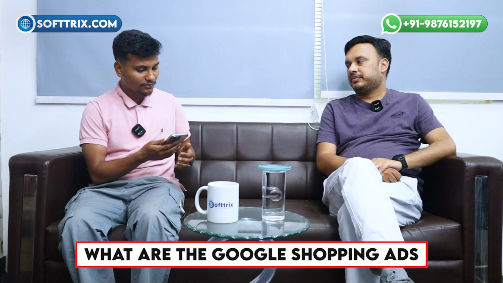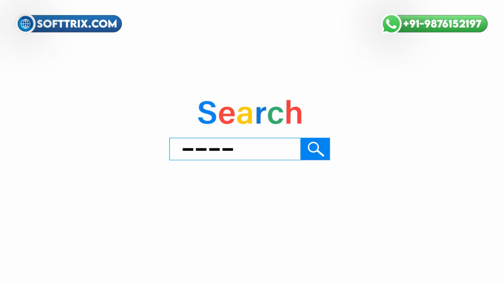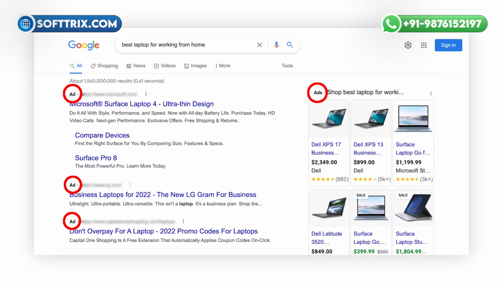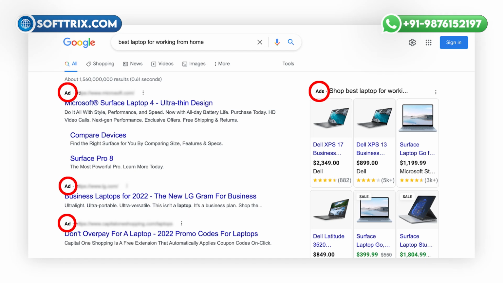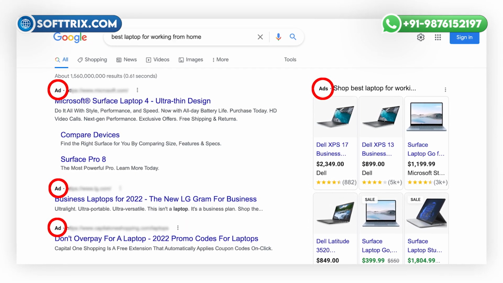Yes, sure. So the first question is, sir, what are Google Shopping ads and how do they differ from traditional text ads? Yeah, so with Google Shopping ads, whenever we search something on Google, we see some image based ads on the right hand side that have the product pricing, the product image and also the product headline. Those are called shopping ads, and the simple text ads are basically the simple content based ads that show in the middle of the page.